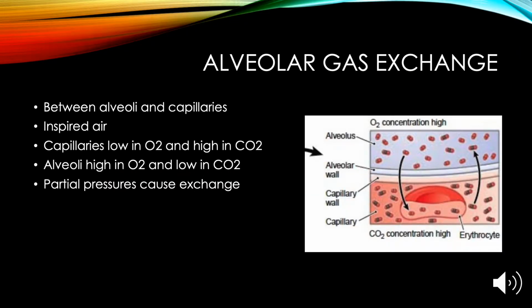Alveolar gas exchange takes place between the alveoli in the lungs and the blood capillaries that bring deoxygenated blood from the heart to the lungs. Upon inspiration of the lungs, air is delivered to the alveoli. This inspired air is high in oxygen and low in carbon dioxide. The capillaries where the exchange will take place are low in oxygen and high in carbon dioxide.